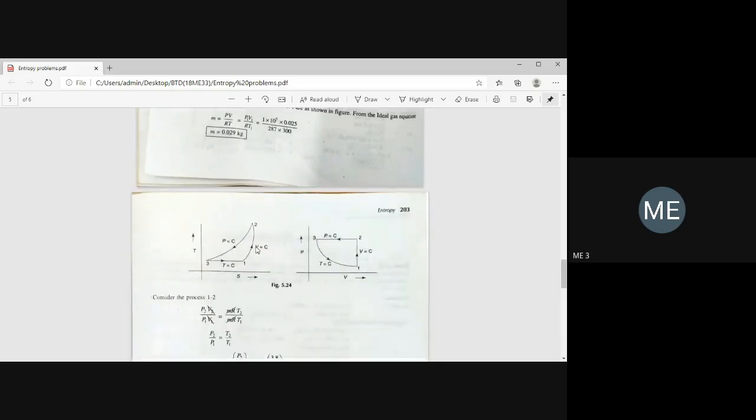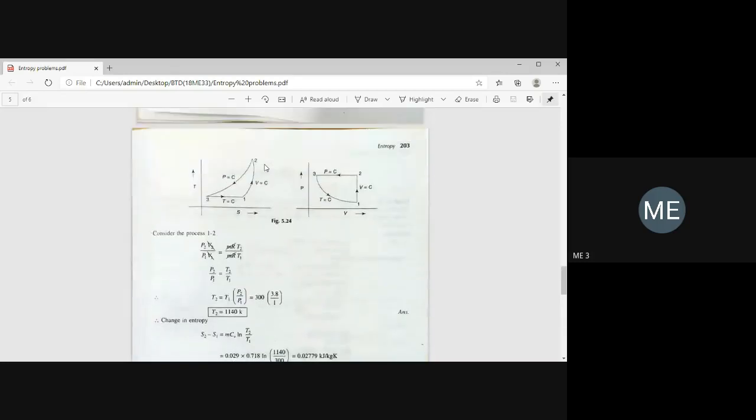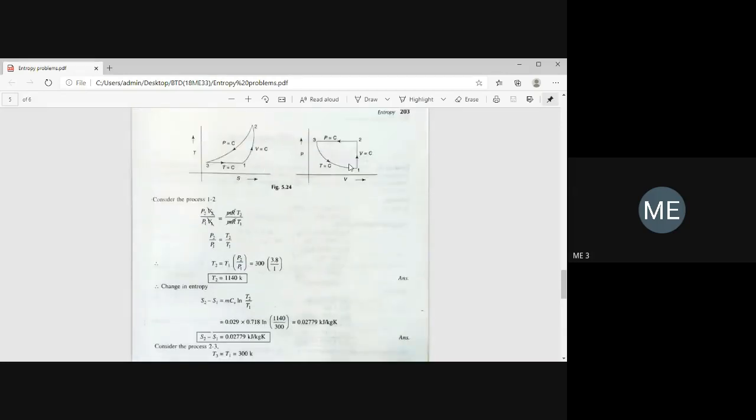Next, once you know M, the next important thing is to find out the temperature T2. You can use P2 V2 equals MRT2, or you can use this process. You see there are 3 processes. We know P1, V1 and T1.